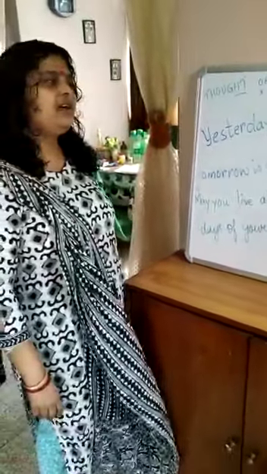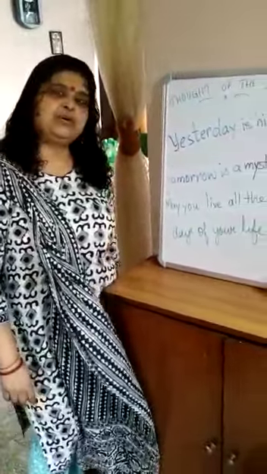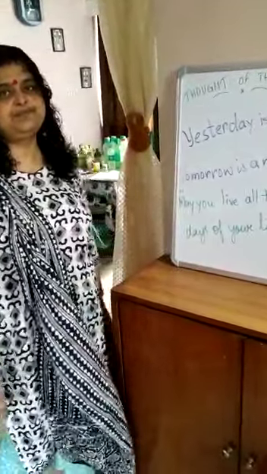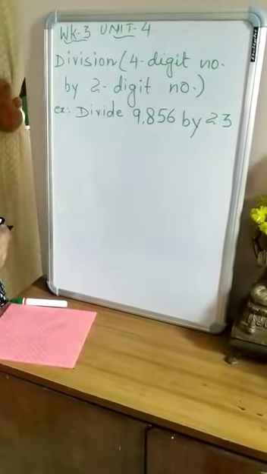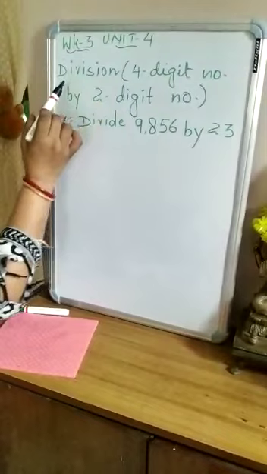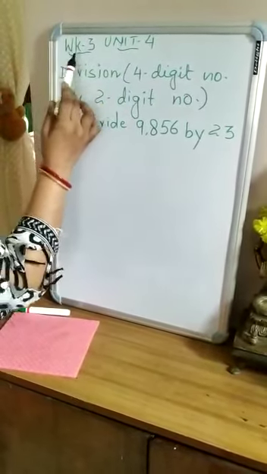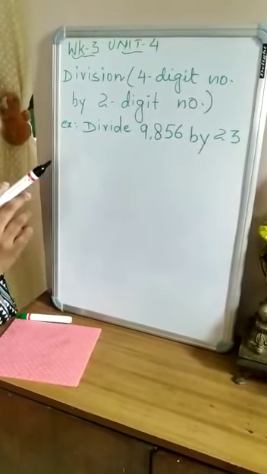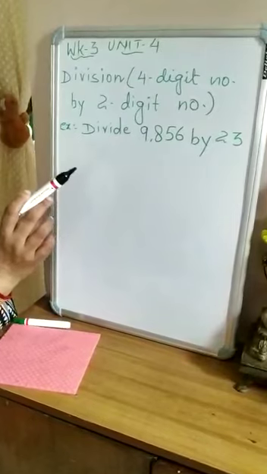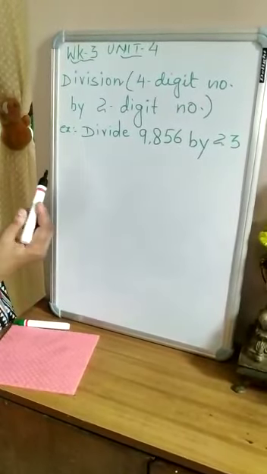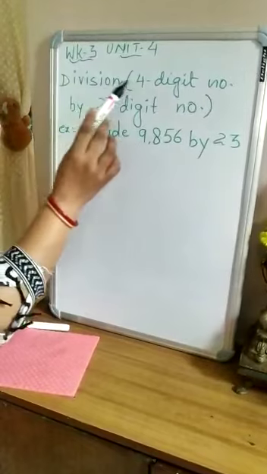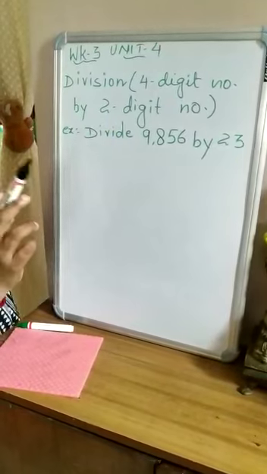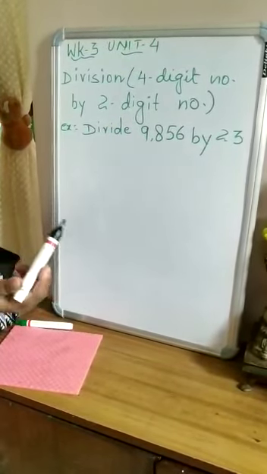Today's session, I will teach about division. That is worksheet number 3. Today I am going to discuss unit number 4, worksheet number 3. Now children, let's first recapitulate the previous class. In the previous class, I told you the division of a 4-digit number by a single digit number, right children? And also I told you how to check your division.